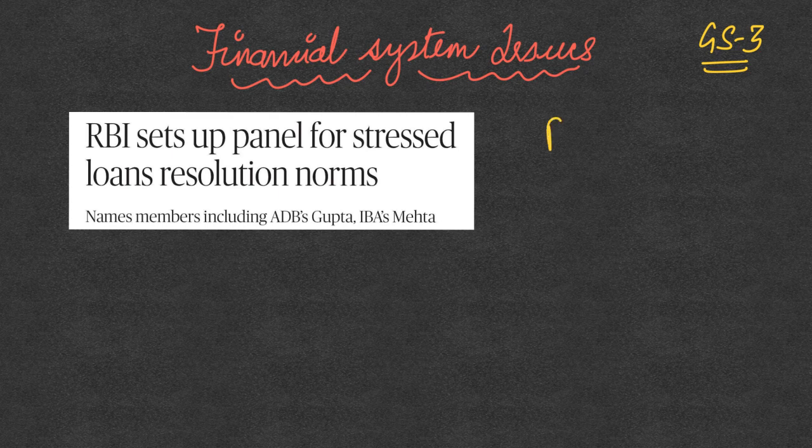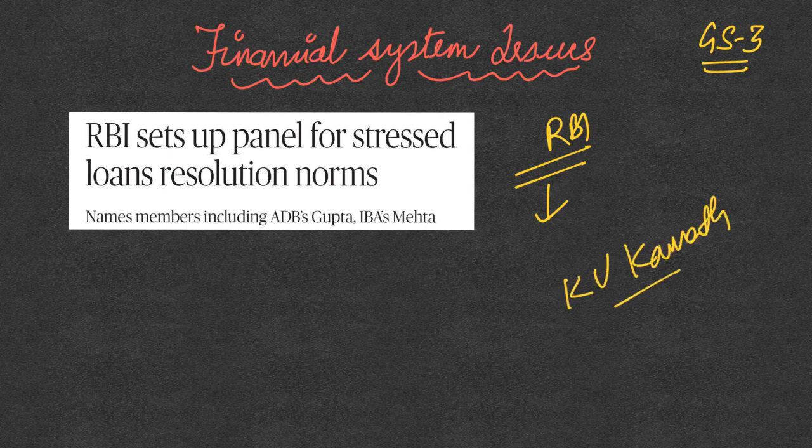So what the RBI has done is set up an expert committee under the chairmanship of KV Kamath. This expert committee is going to recommend norms on how these COVID-related stress loans have to be resolved.